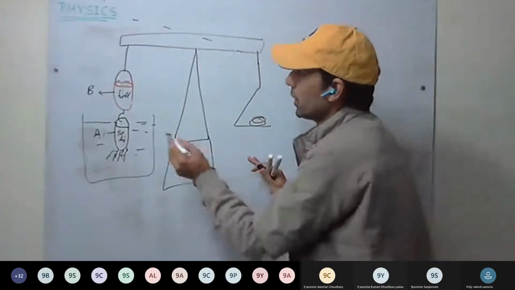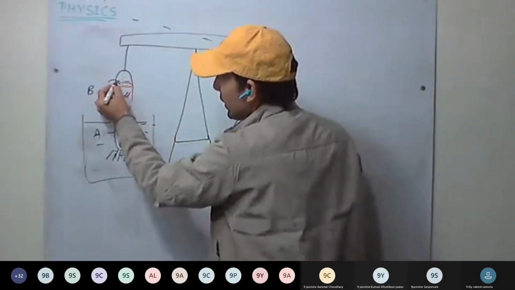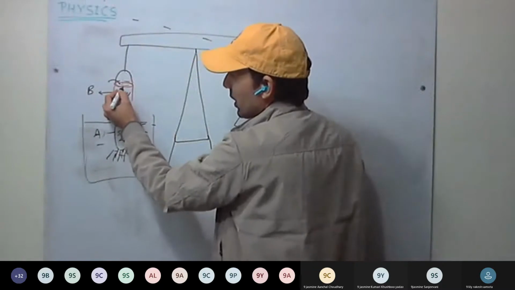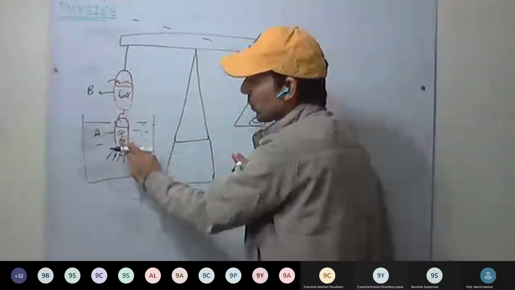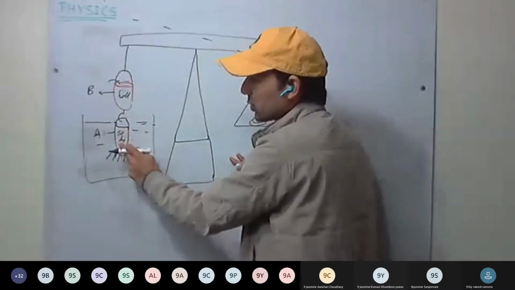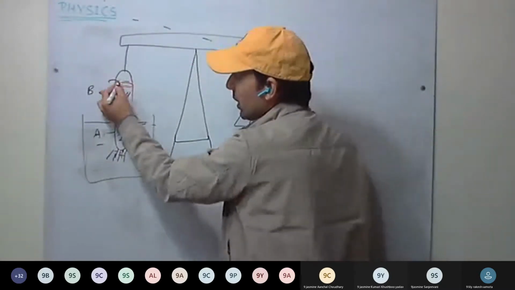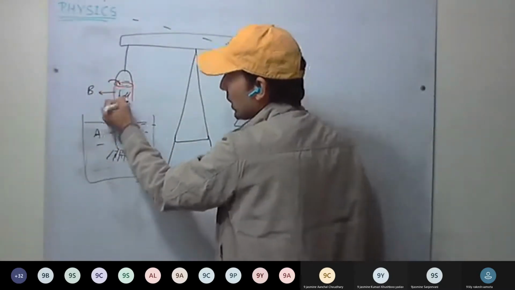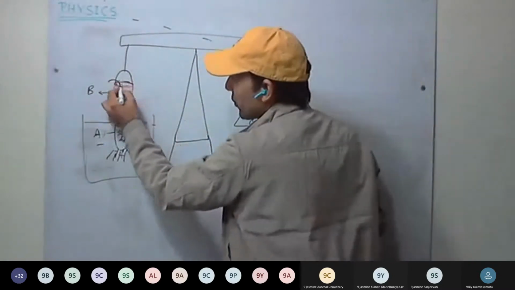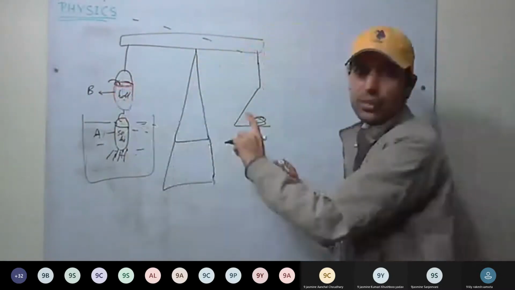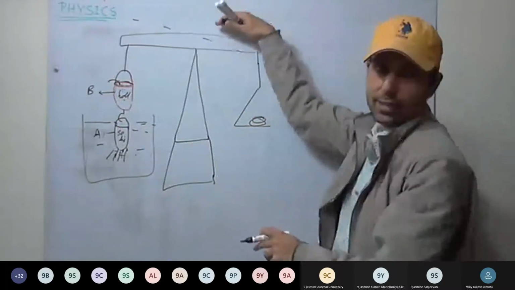Now we start to fill this hollow cylinder with water. This hollow cylinder will hold the same amount of water as the volume of this solid. As we fill it, it starts to balance again, and when it is completely filled with water, it balances again.